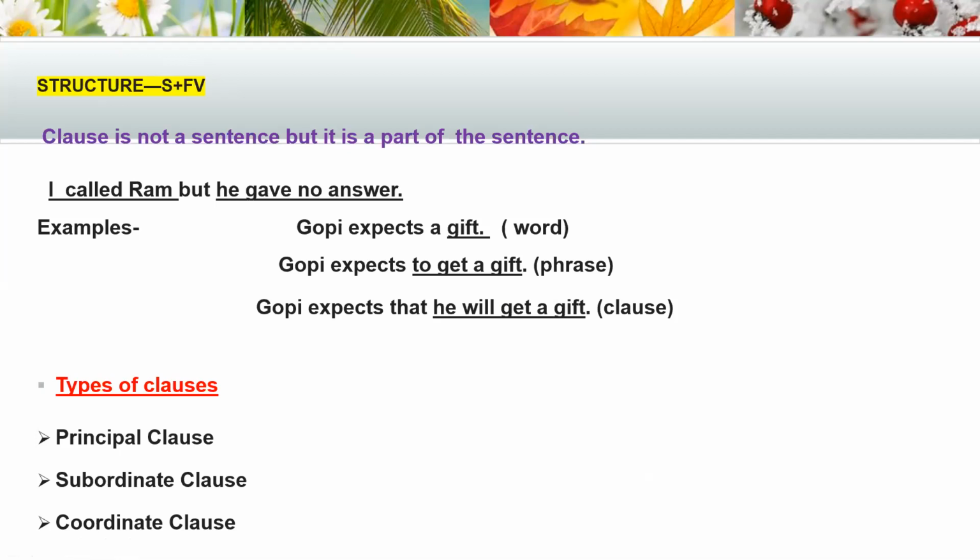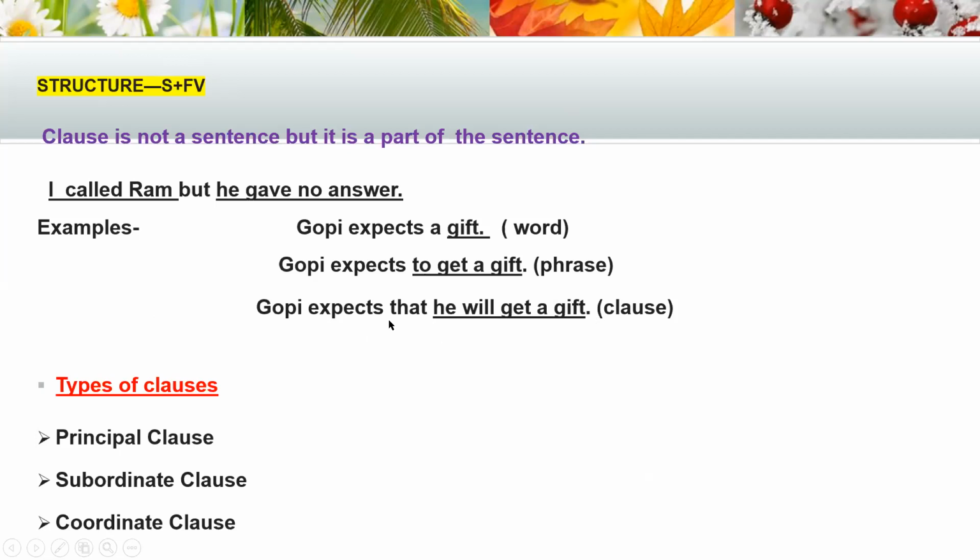So it is not a sentence. To get a gift is not a sentence. It is not a clause also. So it is a phrase, just giving an idea, but it is not giving a complete idea. Okay. Next, Gopi expects that he will get a gift.